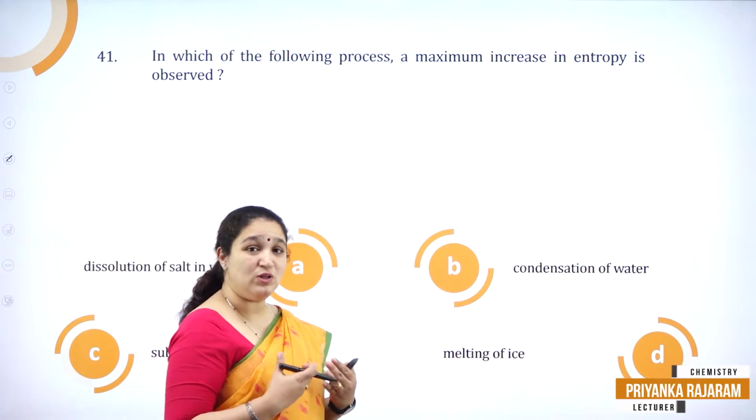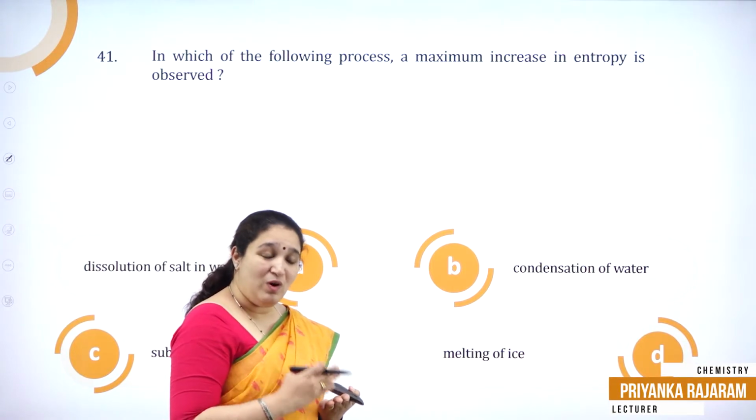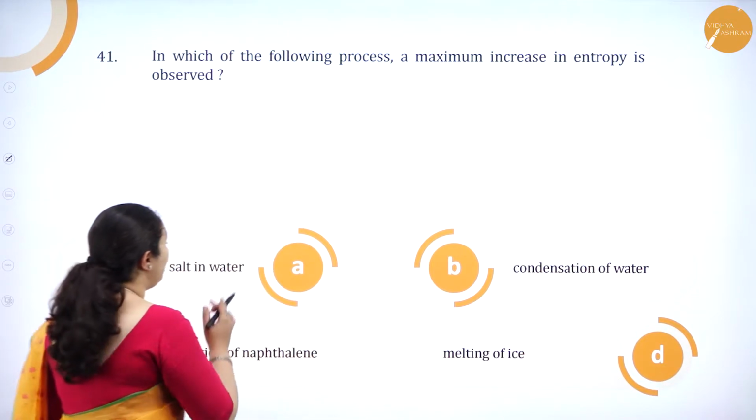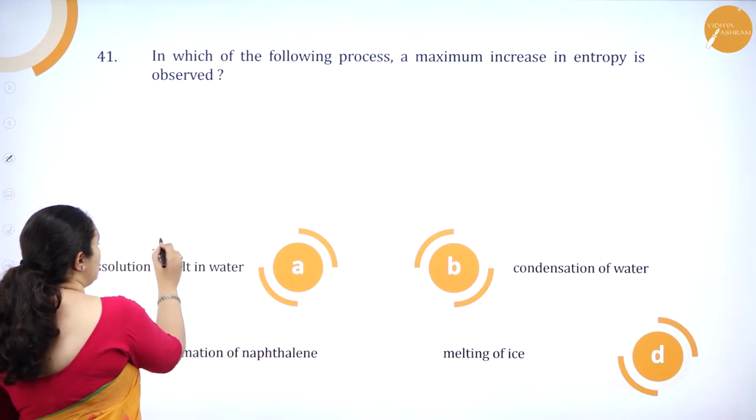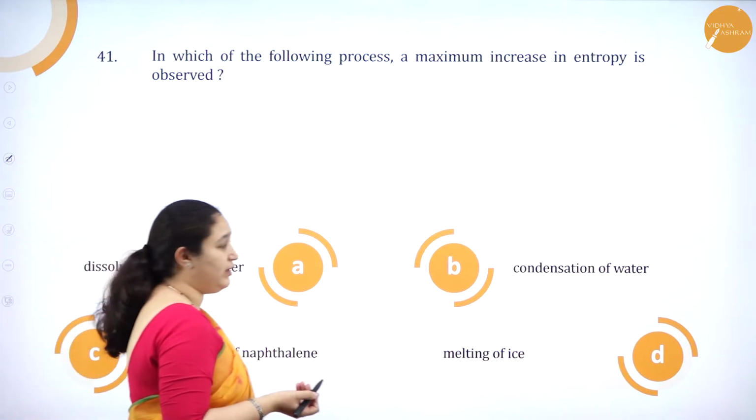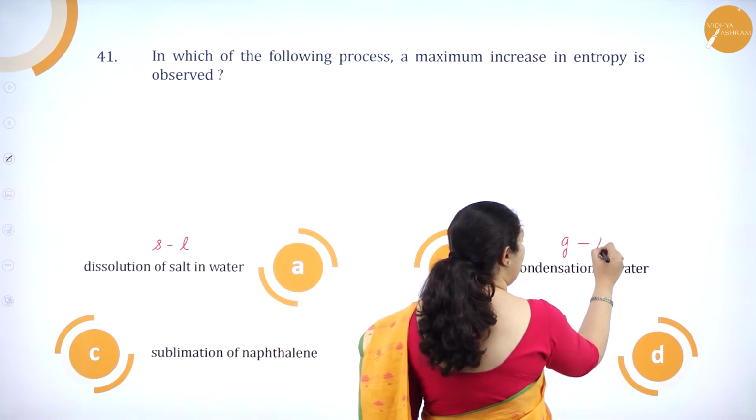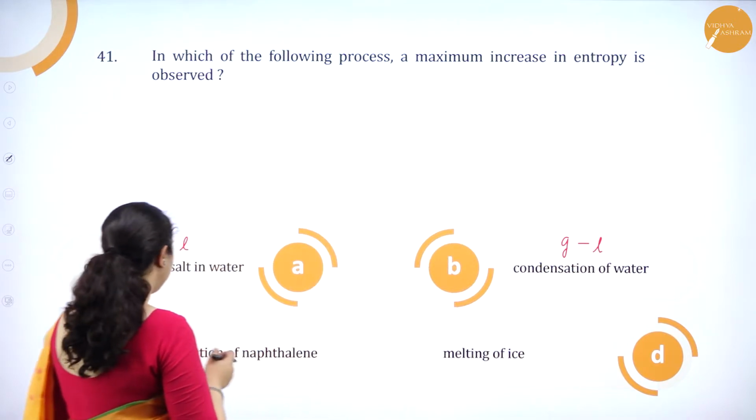Maximum increase. They are asking in which one the entropy is increasing the most. So what is entropy? Randomness of a system. Correct? So we'll see option 1. Salt in water dissolution, so solid to liquid state it is going. Condensation of water, so gas to liquid state it's coming. So entropy is decreasing. It's not increasing at all.